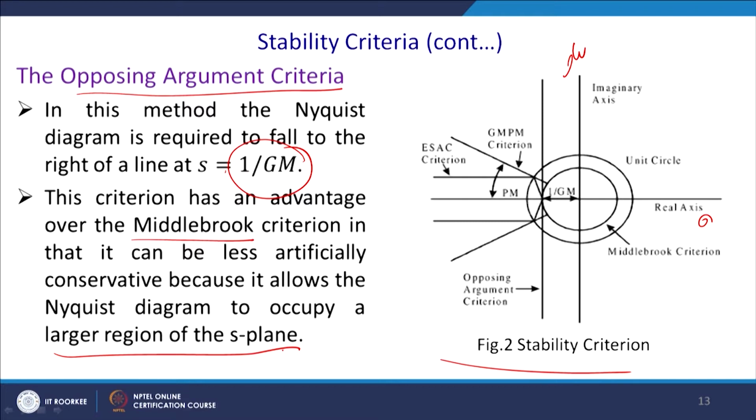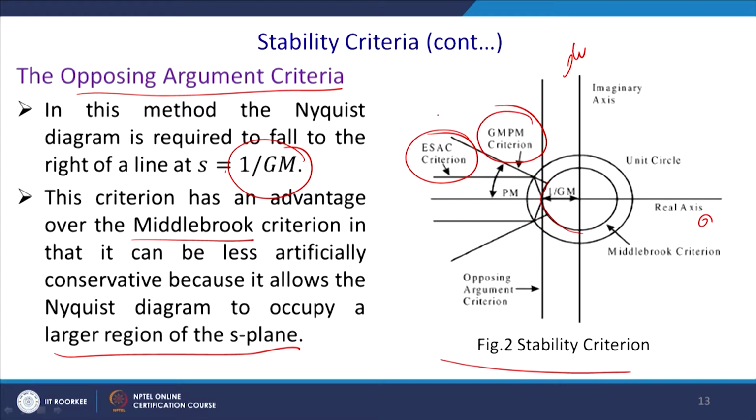So, this lower circle is your Middlebrook criterion, and this one is the Sun criterion, and this one is your gain margin, phase margin criterion.